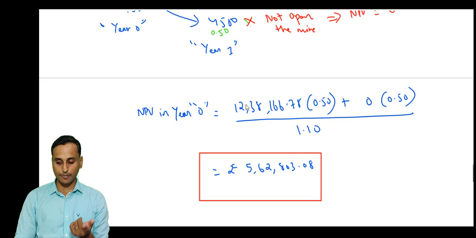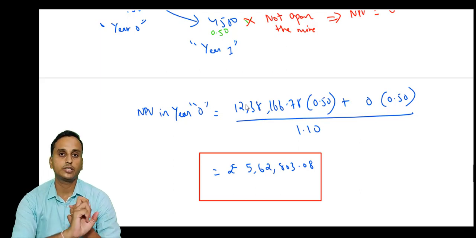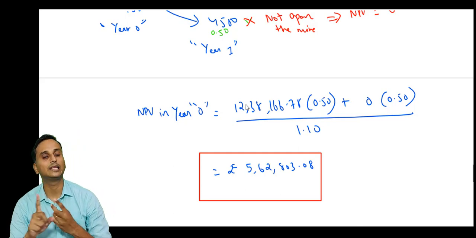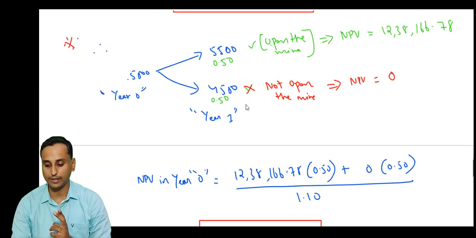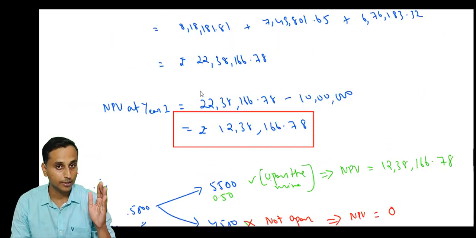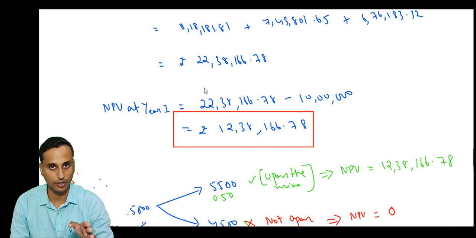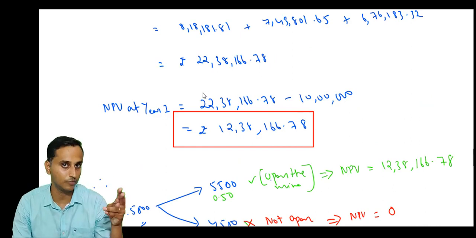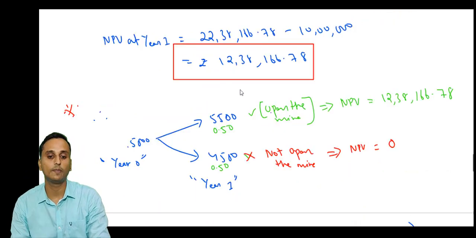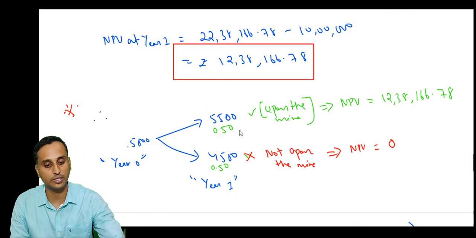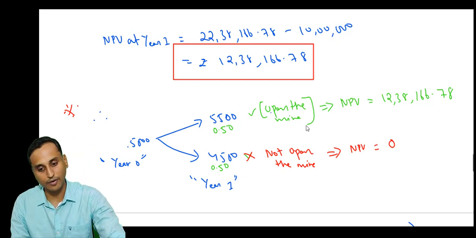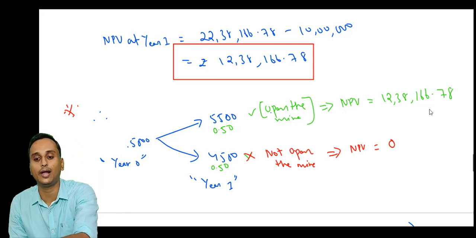So, very important adjustments we have seen so far. First, how to calculate the various prices and the various probabilities, and understanding that in the second subdivision, when you open the mine in year 1, the NPV which you get will be the NPV at the end of year 1. We need to calculate the NPV at the end of year 0, so that we can compare this NPV with the previous NPV. To calculate the NPV of year 0, we have to calculate the NPVs in both circumstances. When the price increases to 5,500 in year 1, we will open the mine, and NPV will be